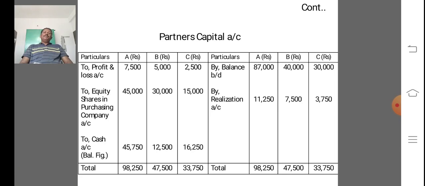And debit the P&L account, that is a P&L account, it appeared on the asset side of the balance sheet, that is loss. So divided on the basis of ratio 7,500, 5,000, 2,500 to the concerned three partners.